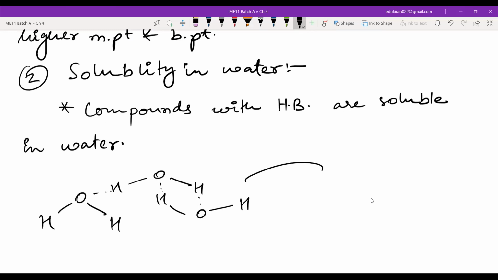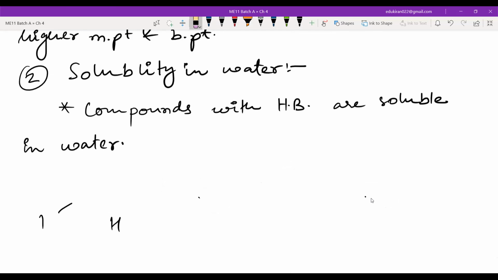So water wants the incoming solute to have hydrogen bonding. If it has hydrogen bonding or it has ionic character and all, then only it can dissolve. Then only water will dissolve that particular solute. So compounds with hydrogen bonding are soluble in water, and if the compound does not have hydrogen bonding, then it won't be dissolved. So write this point. Compounds with hydrogen bonding are more soluble in water.